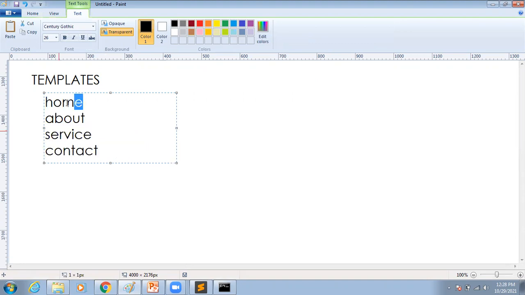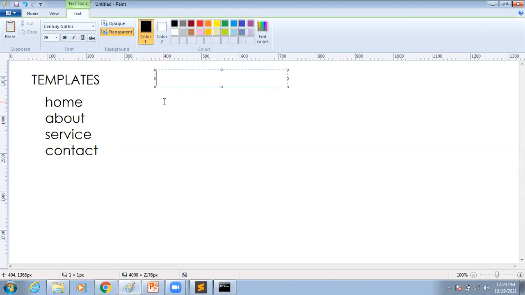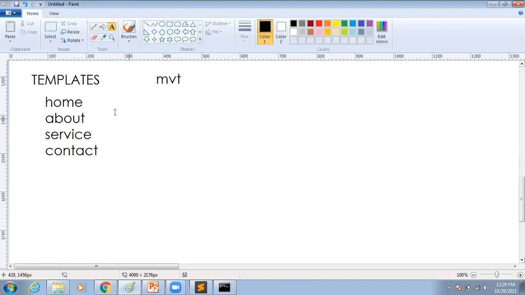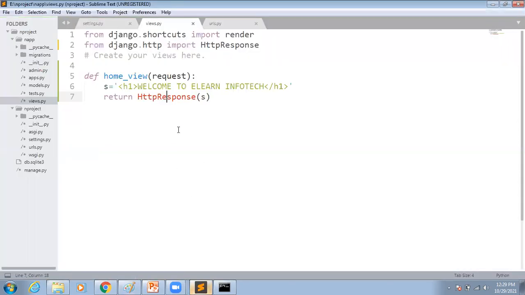We are going to connect them by using the views file only. Whenever a URL is entered by the visitor, it connects with the view, and automatically the view is connected with a particular template. So like this, we can connect with templates also. I told you, Django is MVT based architecture. T means template. Here we are going to discuss how to work with templates, and after that, views. Just now we have created one view.